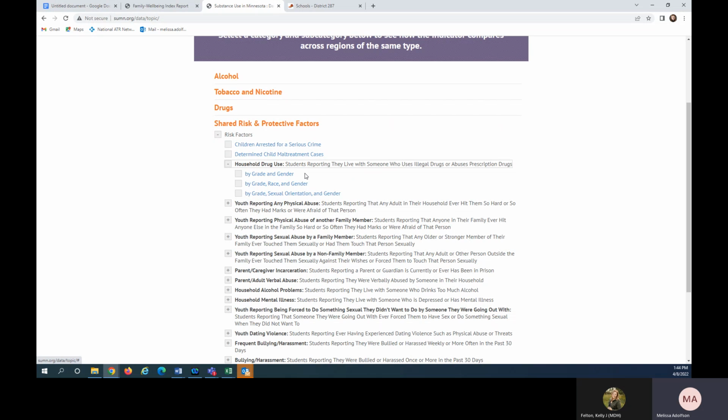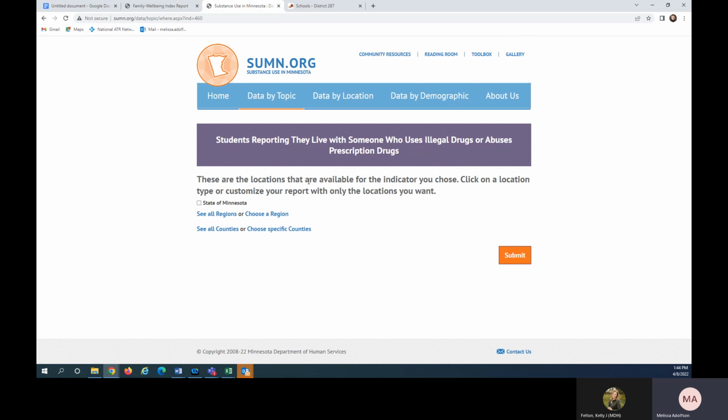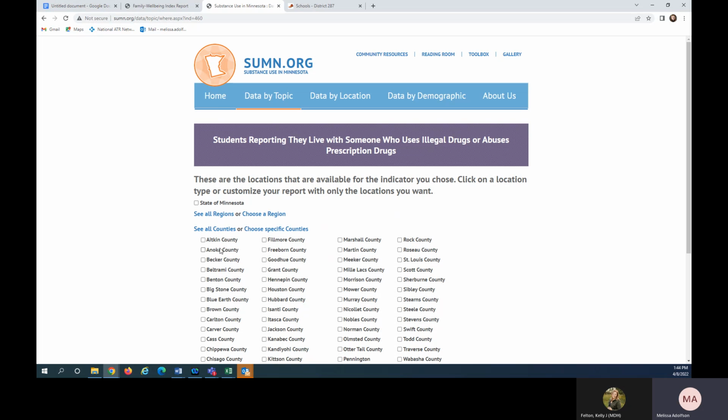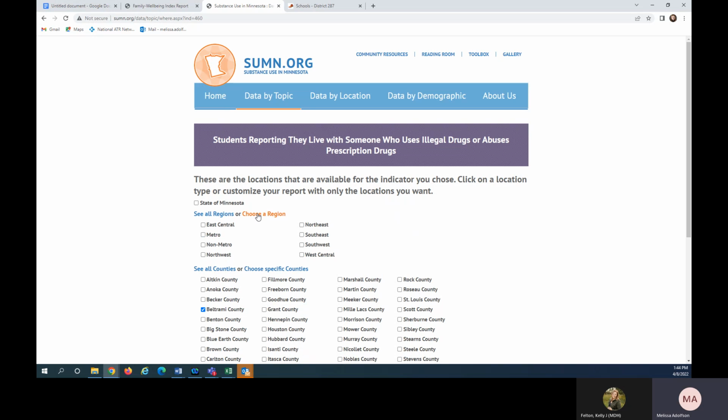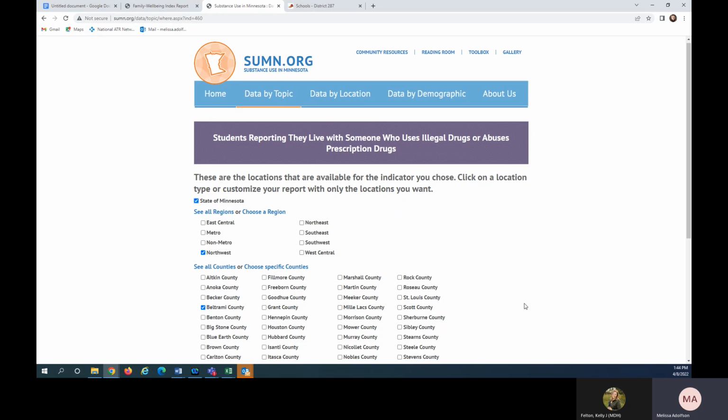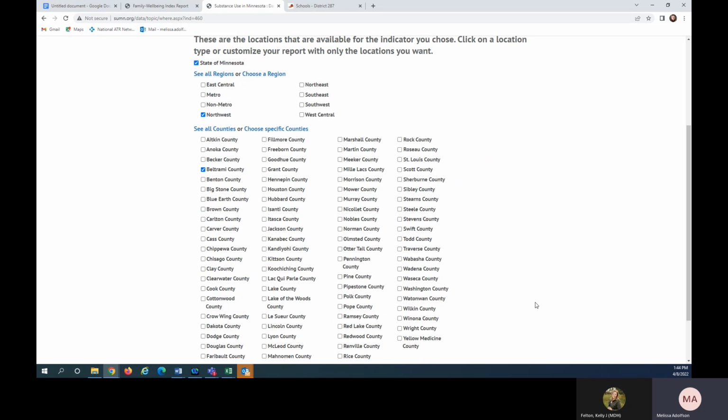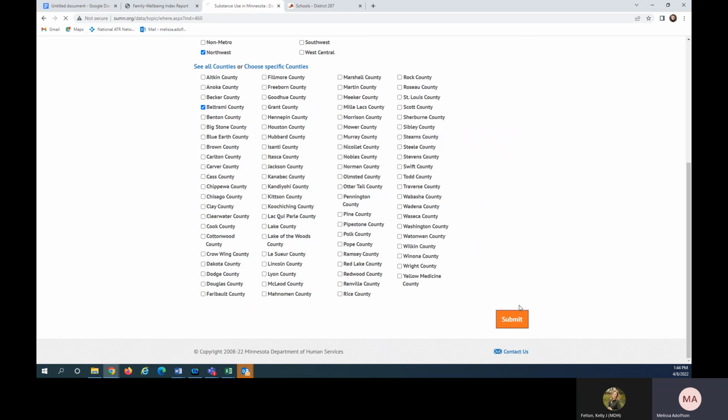Since we're taking a look at local level factors, I'm going to click on grade and gender. And what this allows you to do is to select to see all counties or pick your county. In this case, we'll check Beltrami. It also lets you pick the region that your county's in if it would be helpful to see those regional comparisons as well as the state of Minnesota. So I went ahead and selected Northwest, which is where Beltrami lives, and the state.